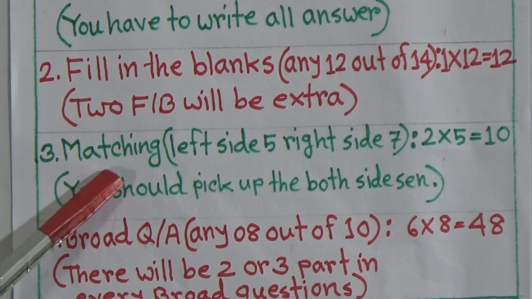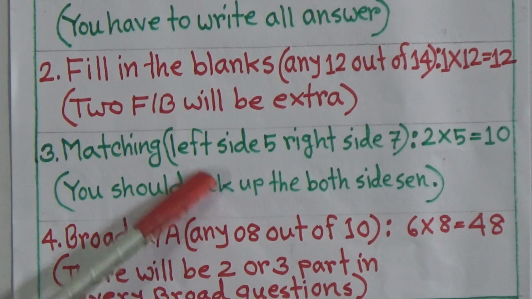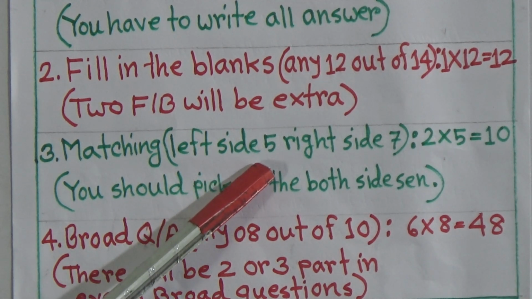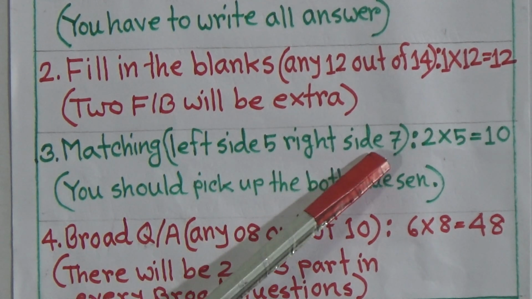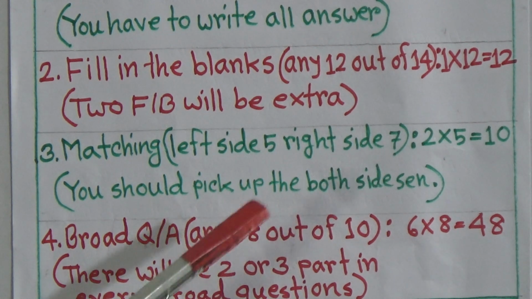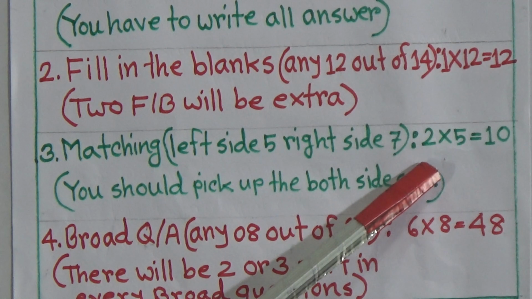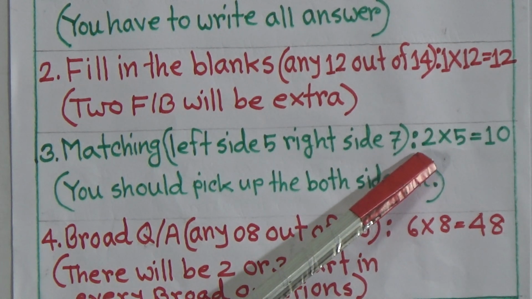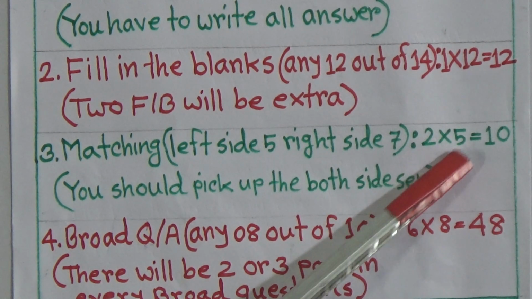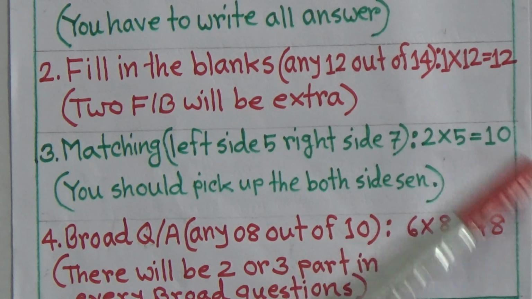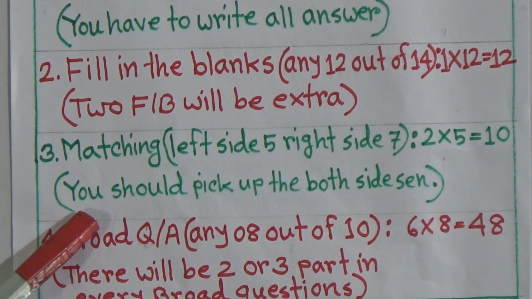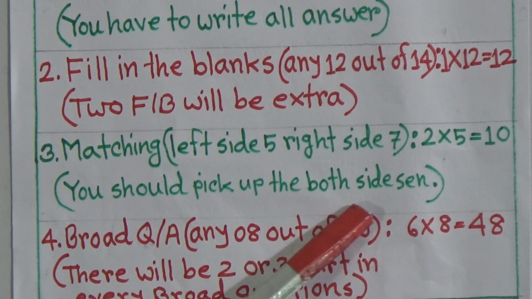Now number 3, matching. In matching, there will be 2 sides. In the left side there will be 5 sentences and in the right side there will be 7 sentences. It means 2 sentences on the right side will be extra, and each matching will be 2 marks. So 2 multiply 5 equal 10. And students, I have written here, you should pick up both side sentences.